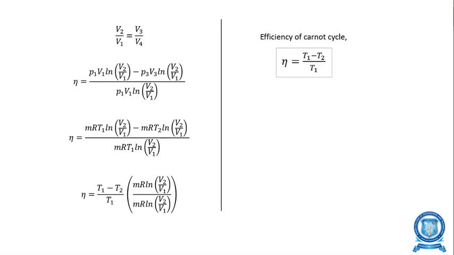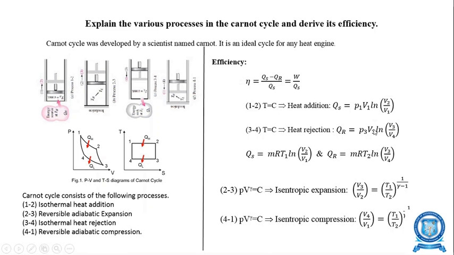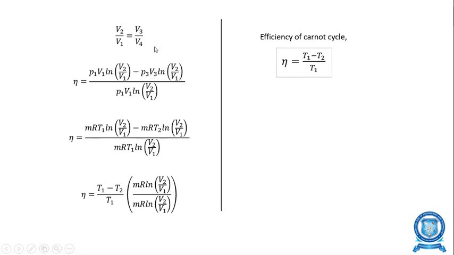Also, you can use the MRT formula. Instead of P1 V1, we can put MRT1 ln V2 by V1 minus MRT2 ln V3 by V4. But in the previous step itself, we found that these two ratios are the same. Therefore, instead of V3 by V4, we put V2 by V1, divided by MRT1 ln V2 by V1.